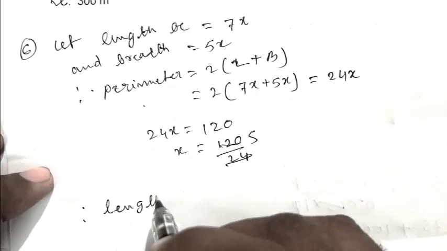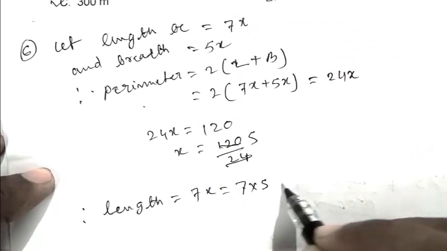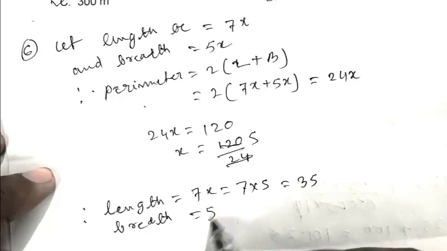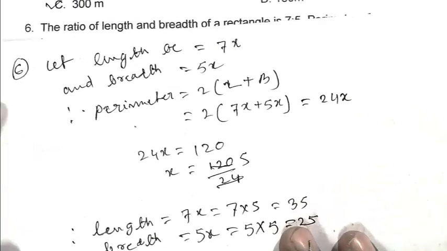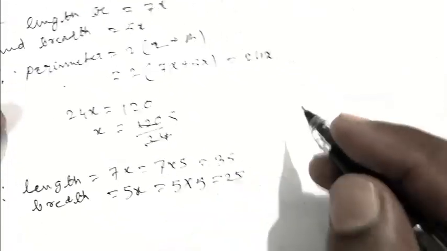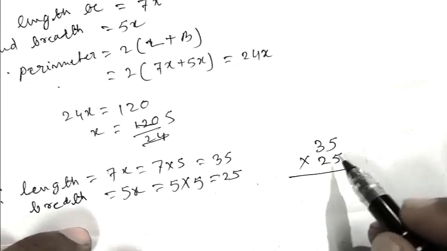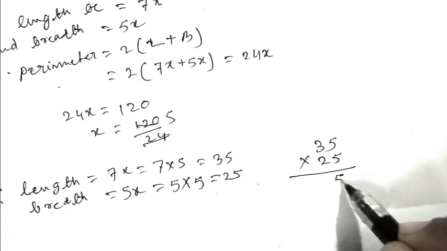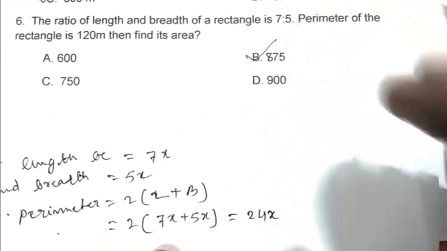Length equals 7x, that is 7 into 5, that is 35, and breadth is 5x, so 5 into 5, that is 25. So area, that is length into breadth, that is 35 into 25, which is 875. So B is the right answer.